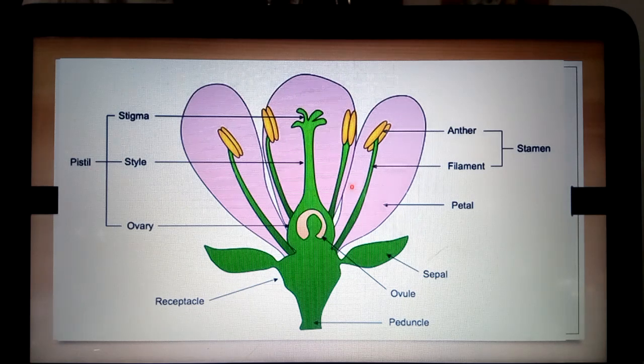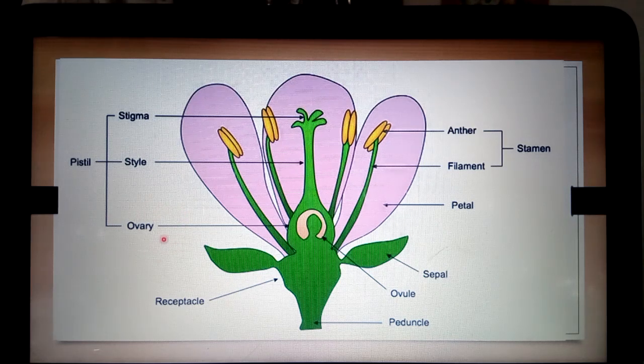It is the female reproductive whorl, an essential whorl. It consists of three major parts. The ovary has the reproductive cells that undergo megasporogenesis to form the megaspore, and the egg cell is formed there.